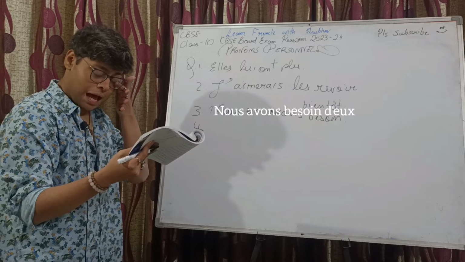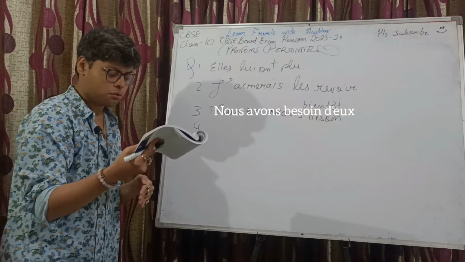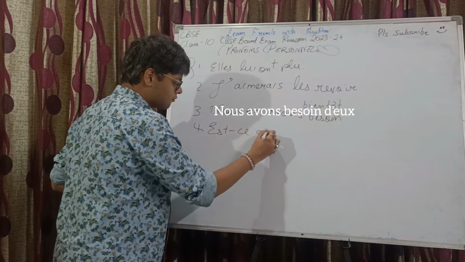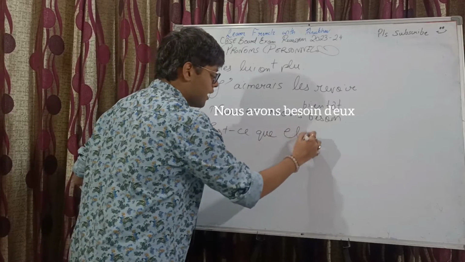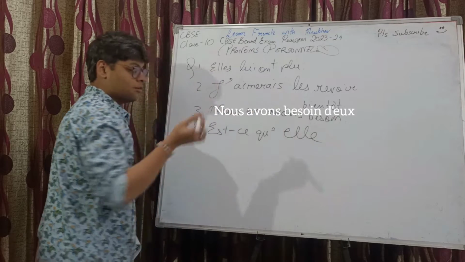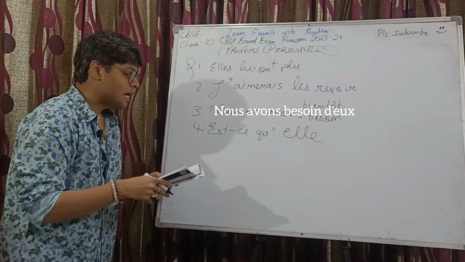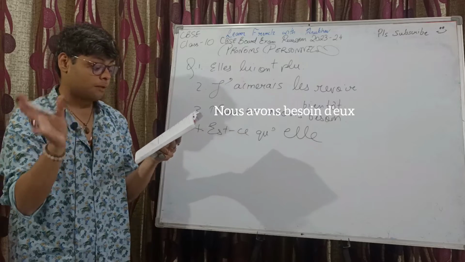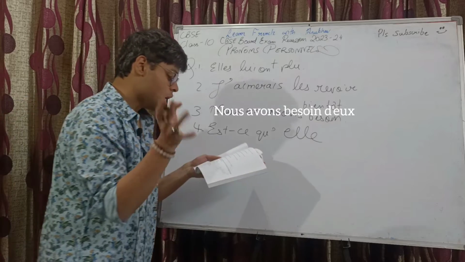"Est-ce que Pauline plaît à Marc?" Okay, does Pauline please Marc? "Est-ce que" will remain "est-ce que" only, it's an interrogative sentence. Pauline, name of a girl, we will convert it to "elle". Now, "est-ce que" and "elle", these small things count. Okay, half a mark can be deducted over here. "Est-ce qu'elle plaît à Marc." "À Marc", a person preceded by "à", COI, complément d'objet indirect, indirect pronoun. So, "elle lui plaît."